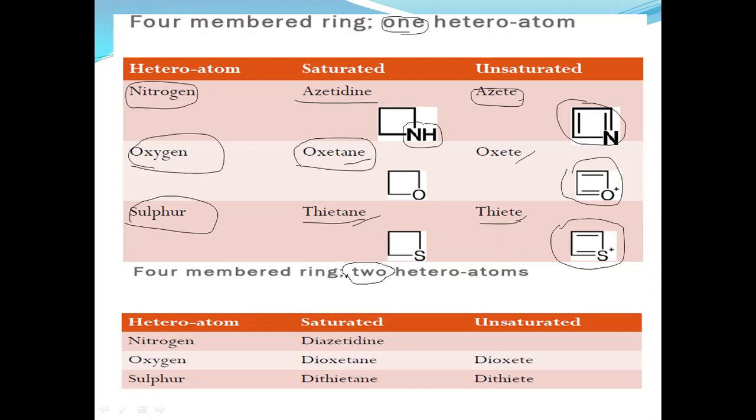more than one heteroatom, for example if two heteroatoms are present in the four-member ring system, if nitrogen is present, the saturated compound is diazetidine. Here, one of the nitrogens is present here in diazetidine, and di represents that two nitrogen atoms are present in the four members. If oxygen is present, dioxetane. If sulfur is present, dithietane, dithiete if unsaturation occurs. These are some examples of four-member heterocyclic compounds.